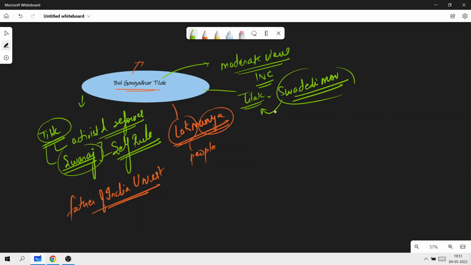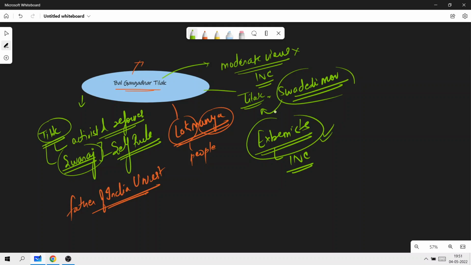Okay, and due to this fundamental difference in outlook, Tilak and his supporters came to be known as extremists, or you can also say as the extremist wing of the Indian National Congress Party. Please understand, he was against the moderate views and his ideology is termed amongst the category of extremists in INC, that is Indian National Congress.